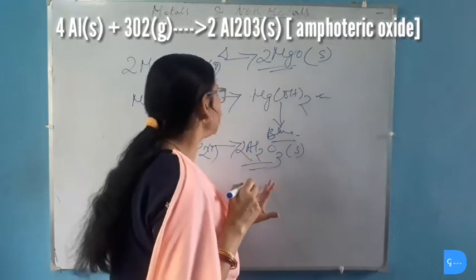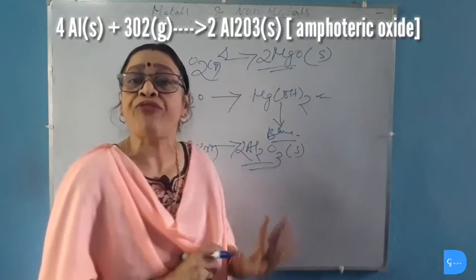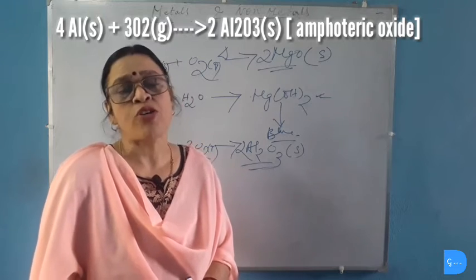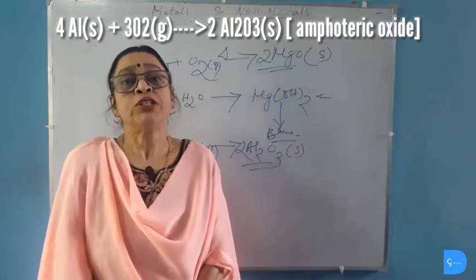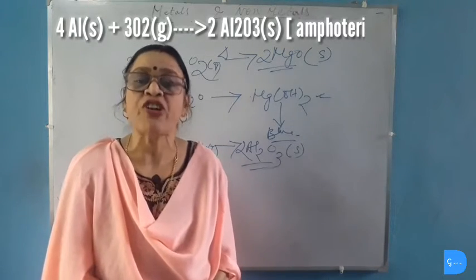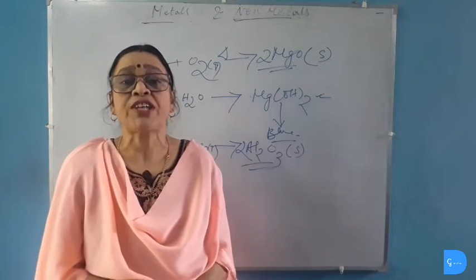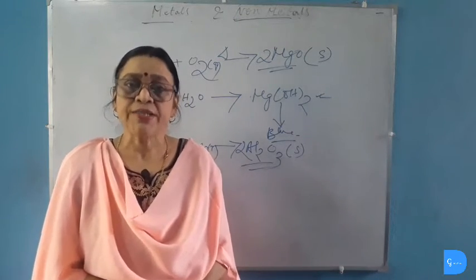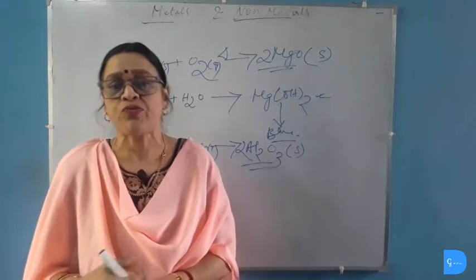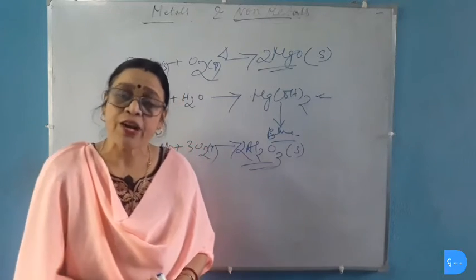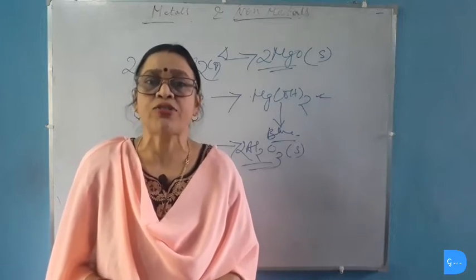Now, so far we have studied that metallic oxides are basic oxides, but aluminum oxide is called amphoteric oxide because aluminum oxide sometimes behaves as basic oxide and sometimes as acidic oxide. The two metals which produce these amphoteric oxides are aluminum and zinc. Aluminum and zinc produce oxides which are amphoteric oxides. That is, when they react with acid, they behave as basic oxide and produce salt plus water. And again, when zinc oxide or aluminum oxide reacts with base, then it behaves as acidic oxide and also